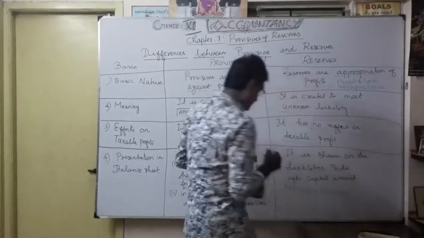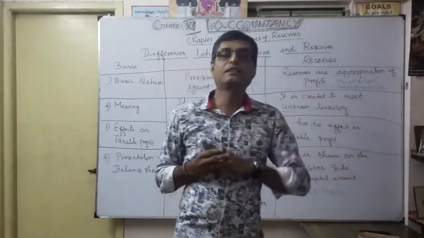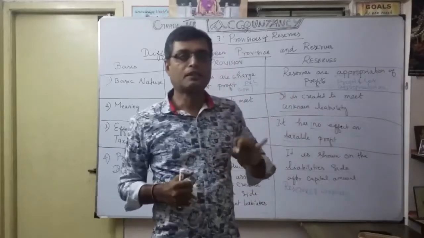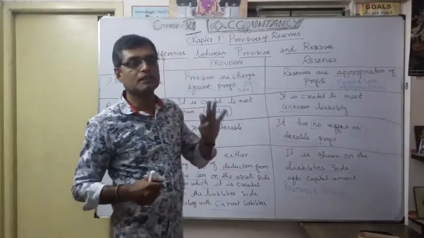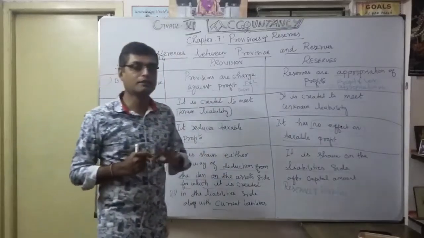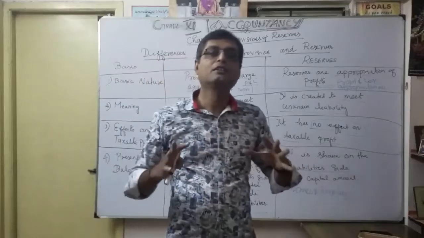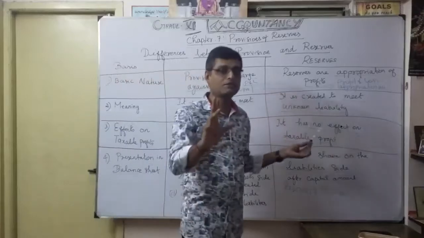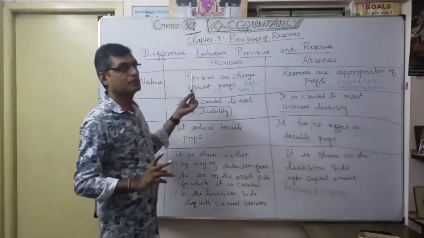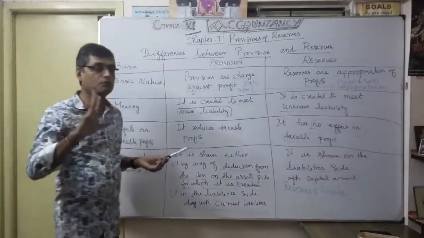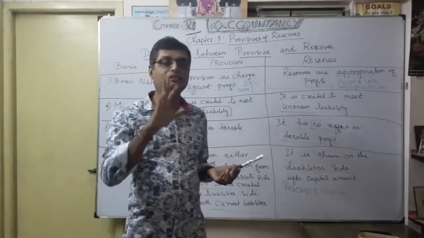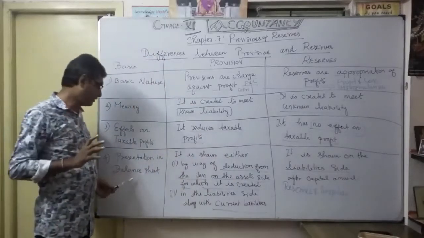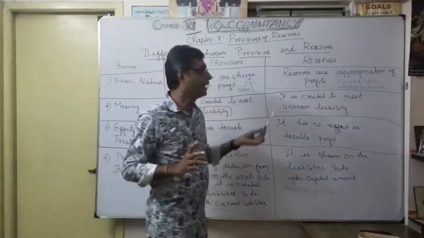Okay, under that we will show different reserves. We discussed it. Example: capital reserve, general reserve, then debenture redemption reserve, then investment fluctuation reserve, like that. Dividend equalization reserve. Likewise, you show them under reserves and surplus. So a reserve is shown on only one side, the liability side. But as far as provisions are concerned, you show them on both sides. So three things on the asset side, two things on the liability side. That's very, very important, how you disclose it in the balance sheet as provision and reserve.